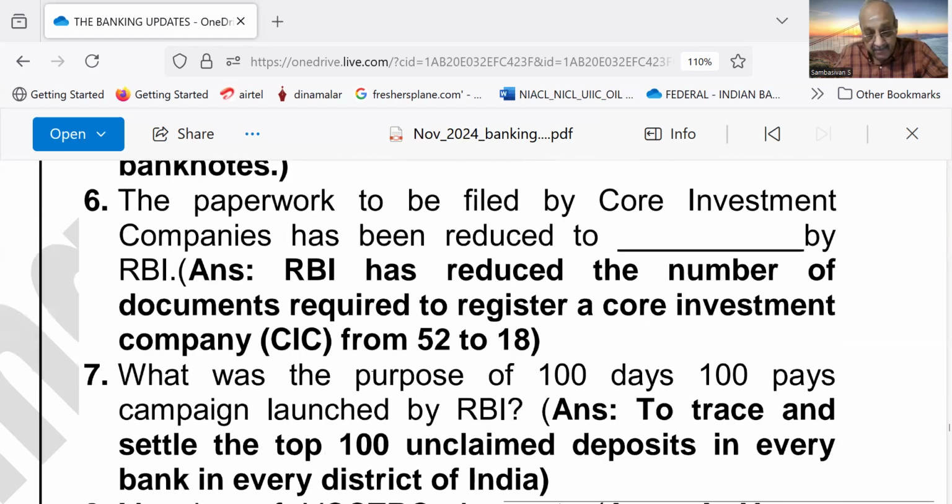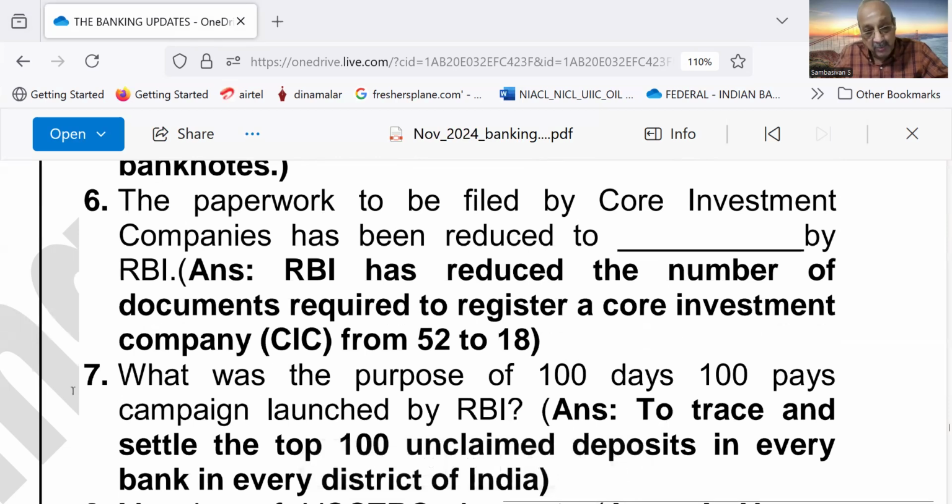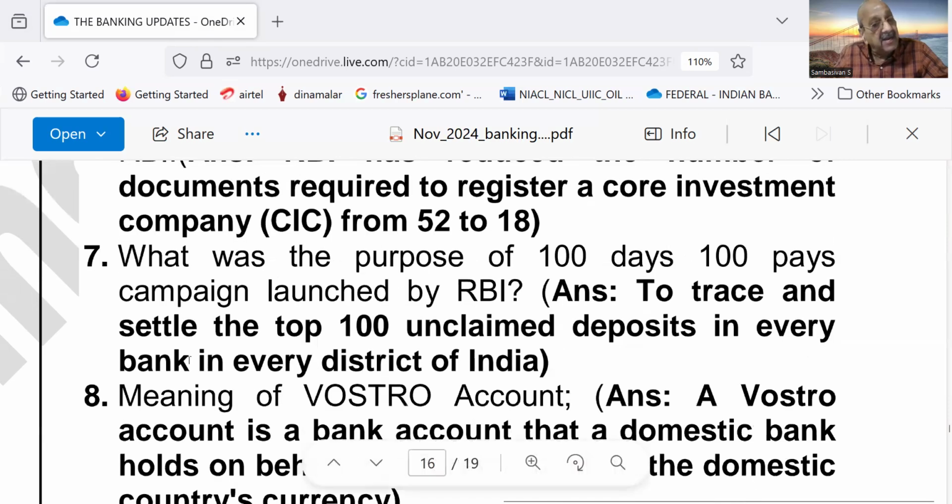Number 6, the paperwork to be filed by core investment companies has been reduced to dash by RBI. RBI has reduced the number of documents required to register a core investment company, CIC, from 52 to 18.